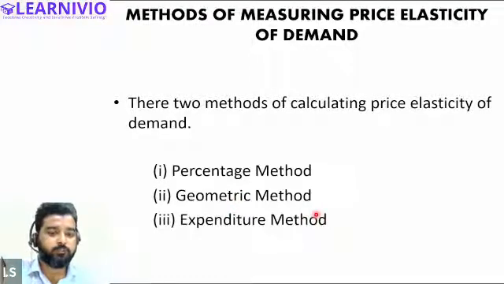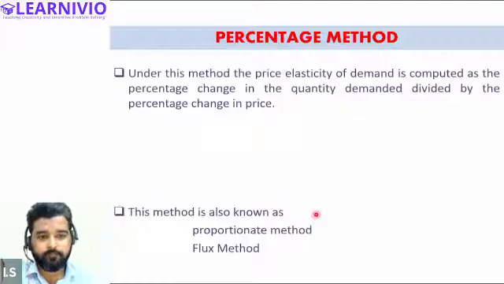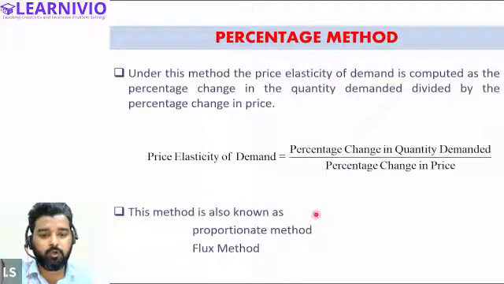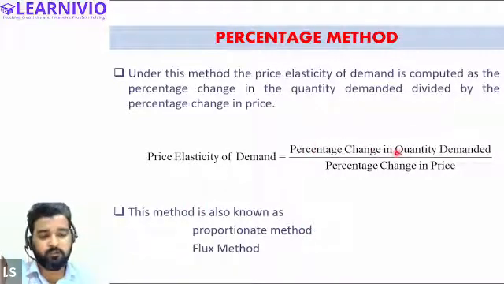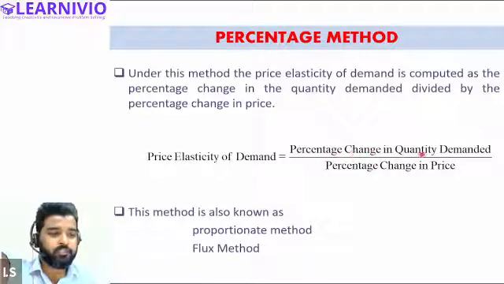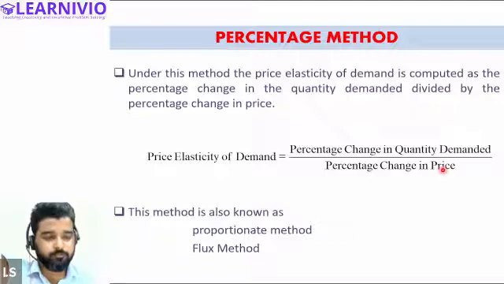The percentage method is also called the proportionate method or flex method. And this is how it is written: percentage change in quantity demanded of a commodity divided by percentage change in price. So all of these things we discussed in the previous session, and today we will start with this question.